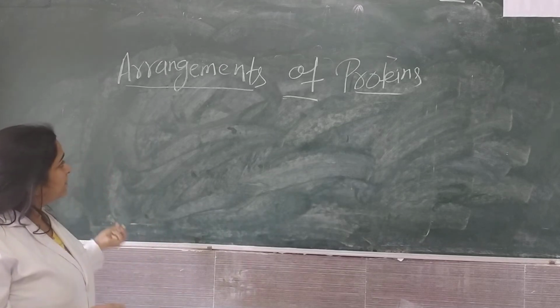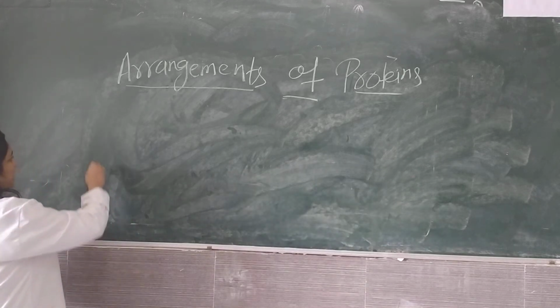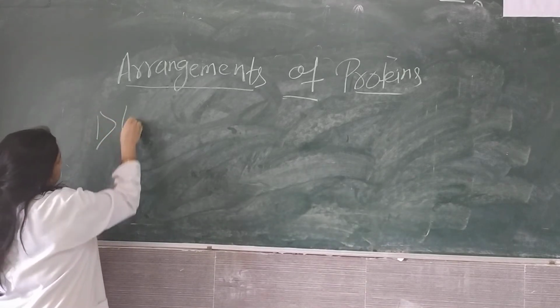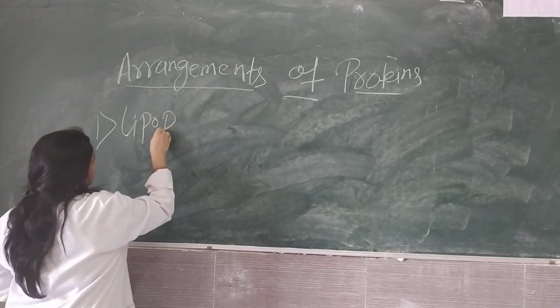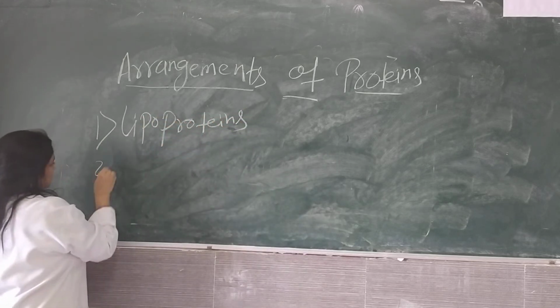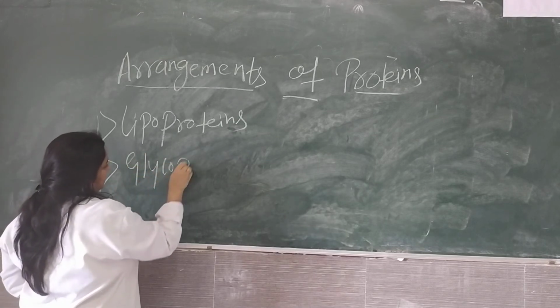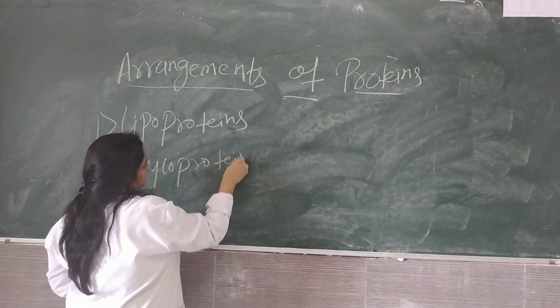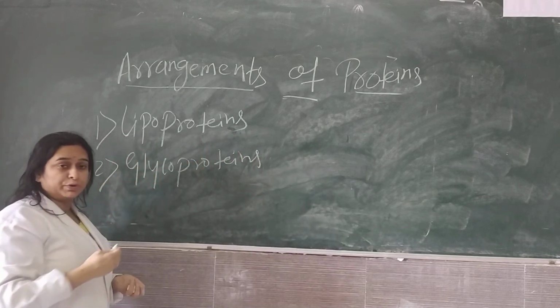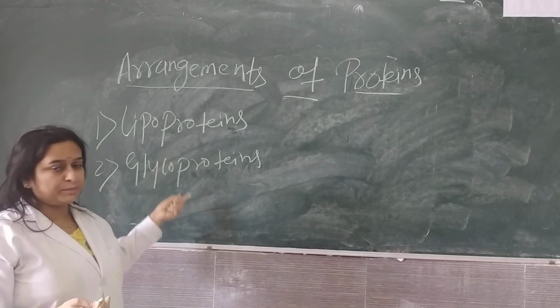There are basically two types of protein: lipoproteins and glycoproteins. And how are these proteins arranged in the cell membrane?